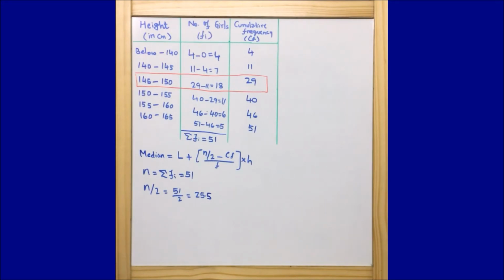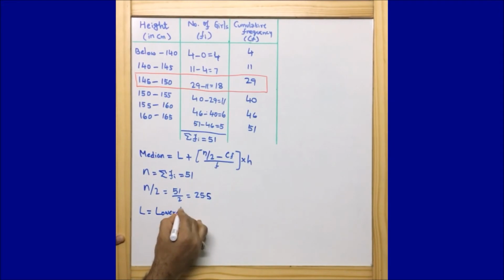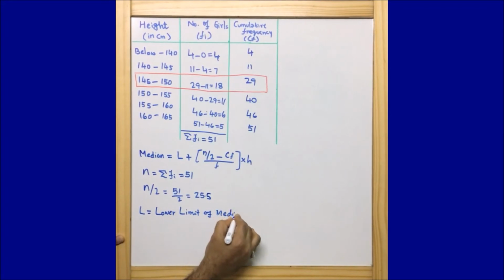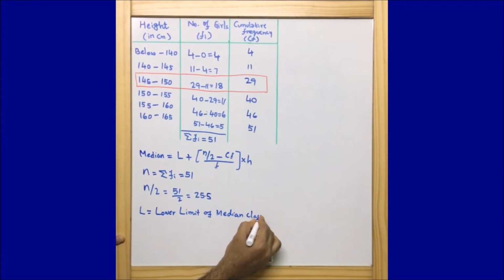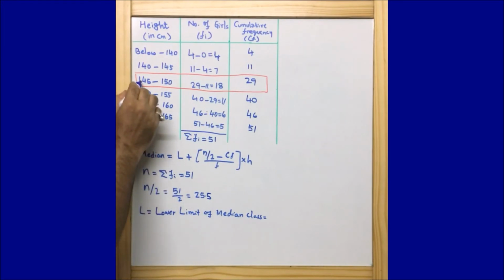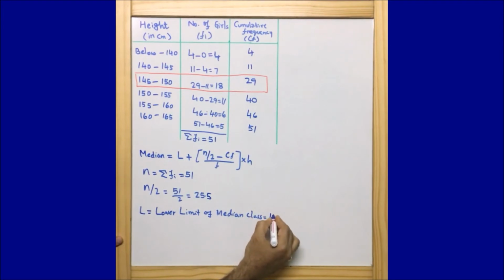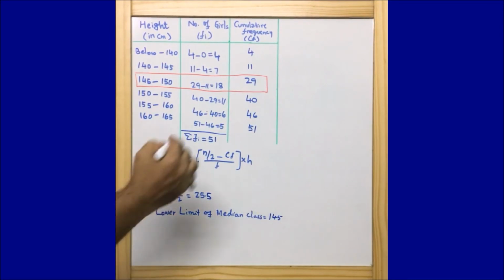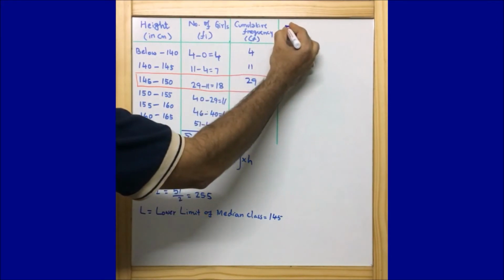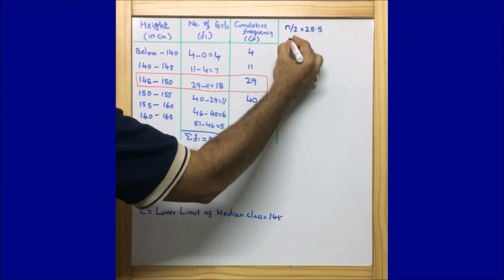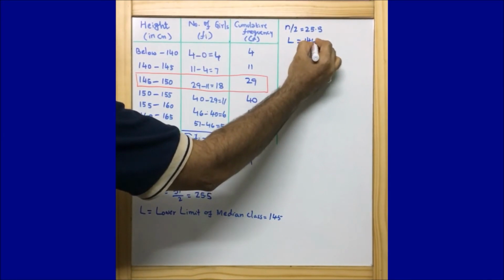Now I can write L is equal to the lower limit of the median class. You could easily guess that it is 145, because the median class is 145 to 150, so the lower limit is 145. Guys, let me put down the values here. N by 2 is equal to 25.5. L is equal to 145.